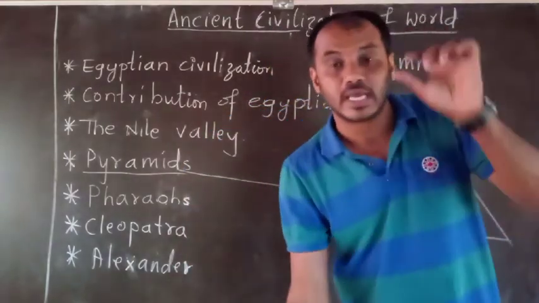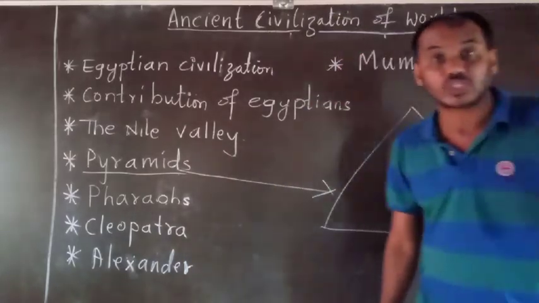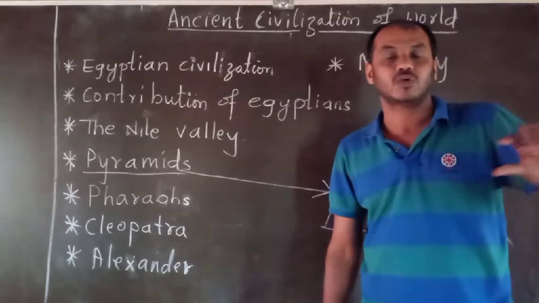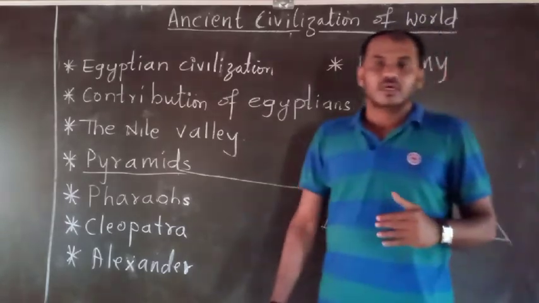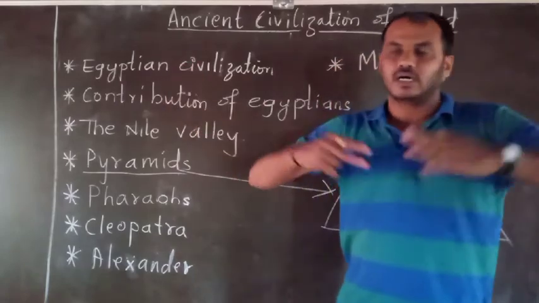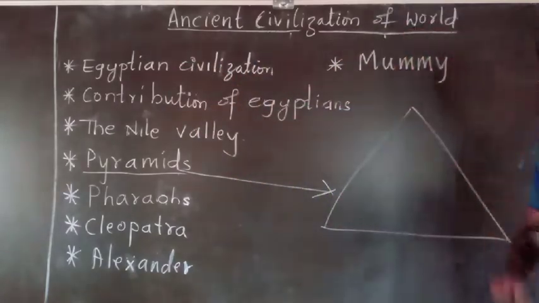So this is an example of how they worshipped. They worshipped the dead bodies, and they started to build huge tall towers. Those towers were called the dead bodies.